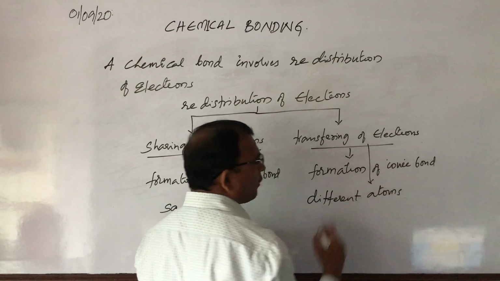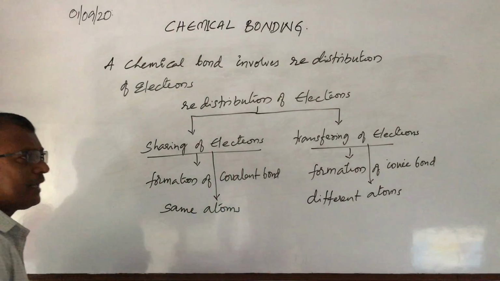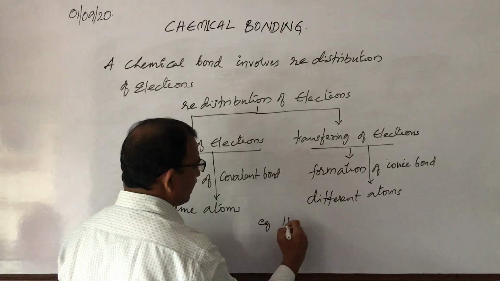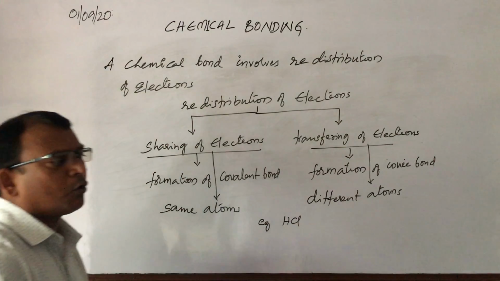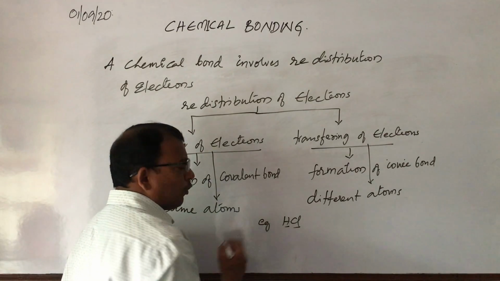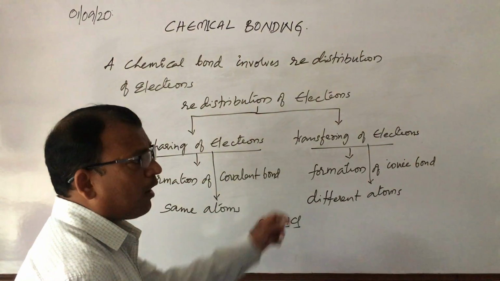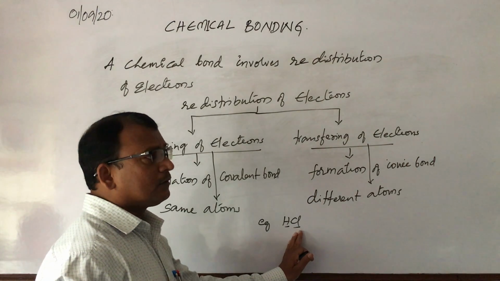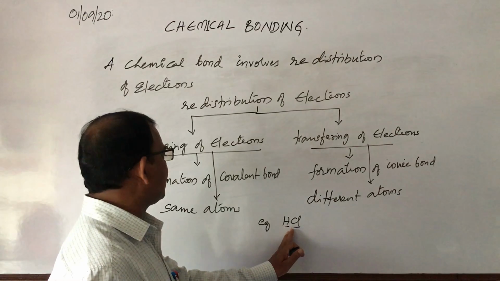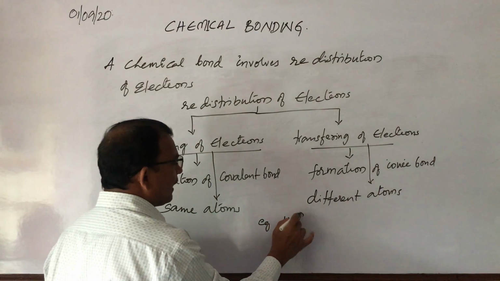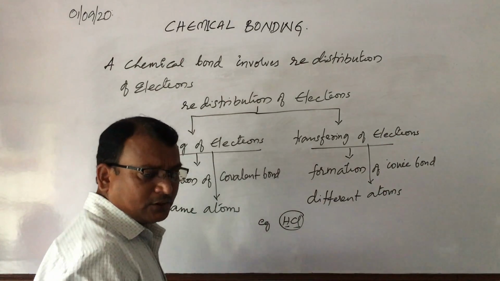Here also one thing you have to remember: even though you take different elements, for example HCl, hydrochloric acid, don't think that since hydrogen is different and chlorine is different, it forms a transfer of electrons. No, it forms a covalent bond. In HCl, there is sharing of electrons. Why? You will understand in the next class. Okay, just see it like that.